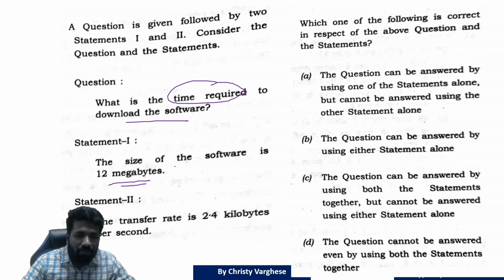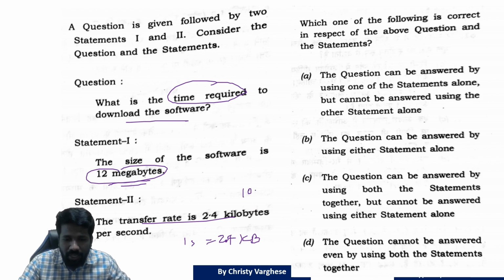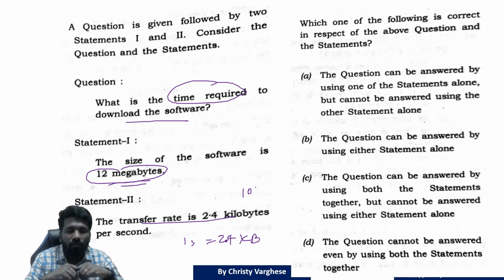The statement 1 alone is not enough anyway. Transfer rate is 2.4 kilobytes per second. In 1 second, 2.4 kilobytes. So for 12 megabytes, you should know that approximately 1000 KB is 1 MB, or 1000 kilobytes is equal to 1 MB.